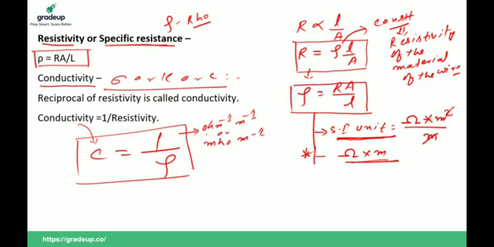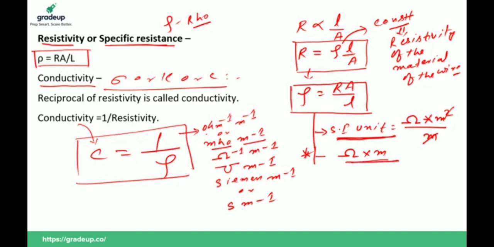The reverse of ohm is mho, so this becomes mho per meter, or per ohm per meter, and also Siemens per meter, or you can write S per meter. So these are several forms of the SI unit of conductivity.